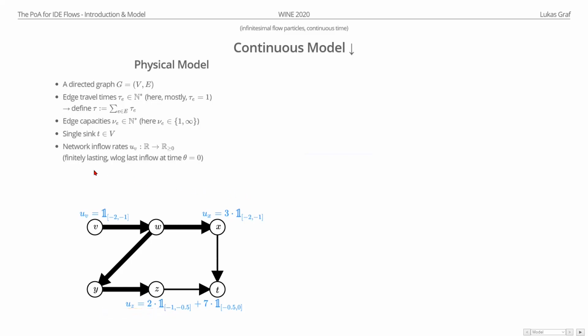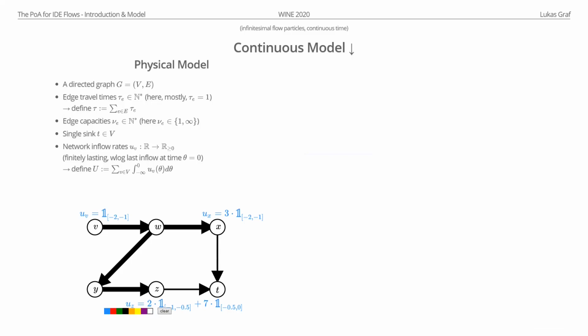And all these inflow rates are finitely lasting, and we will assume here that the time the last particle enters the network is at time 0. After that, no new particles enter the network. And again, we need an additional one, which is big U, just the total flow that will ever be in the network, the integral of all the inflow rates summed over all the nodes.